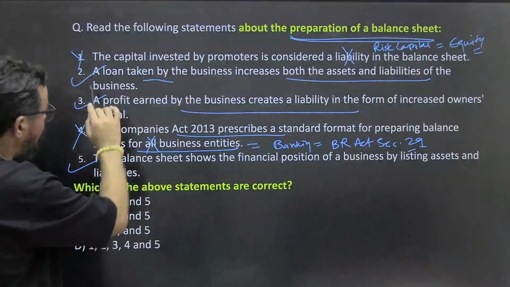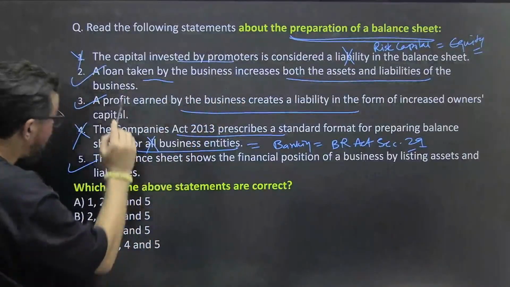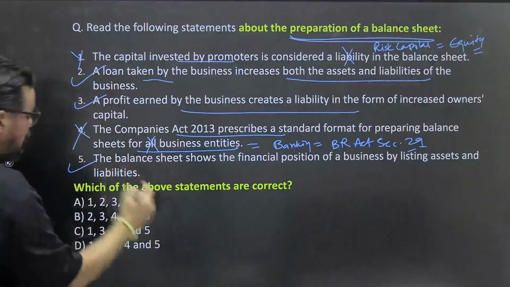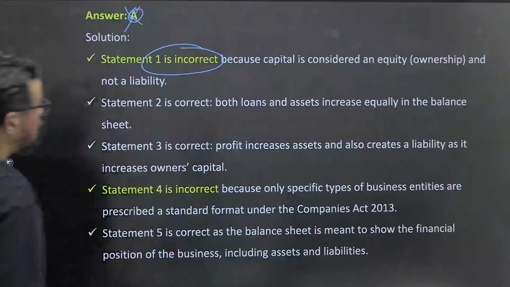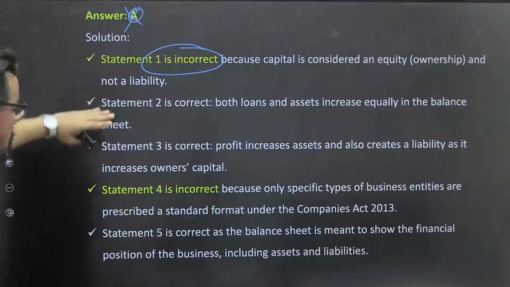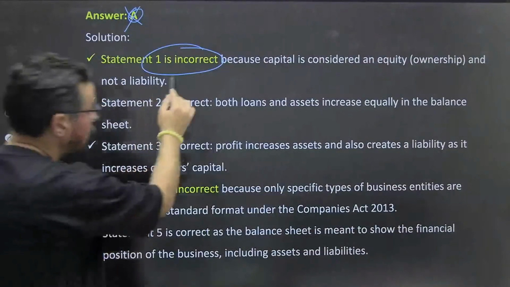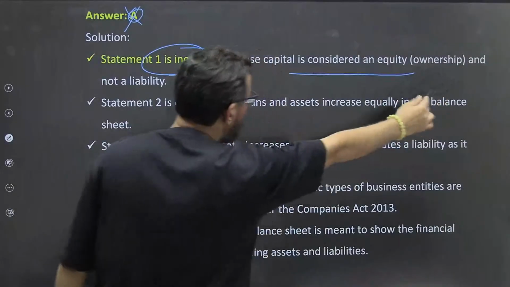प्रॉब्लम क्या है इसमें आपका? This is wrong, ठीक है, this is wrong, statement 1 is incorrect, this is incorrect. तो आंसर क्या होना चाहिए आपका? 2 3 and 5, ठीक है. This should be your right answer for this particular question, ठीक है. So 2 3 and 5, ठीक है. So statement 1 is incorrect because capital is considered equity.